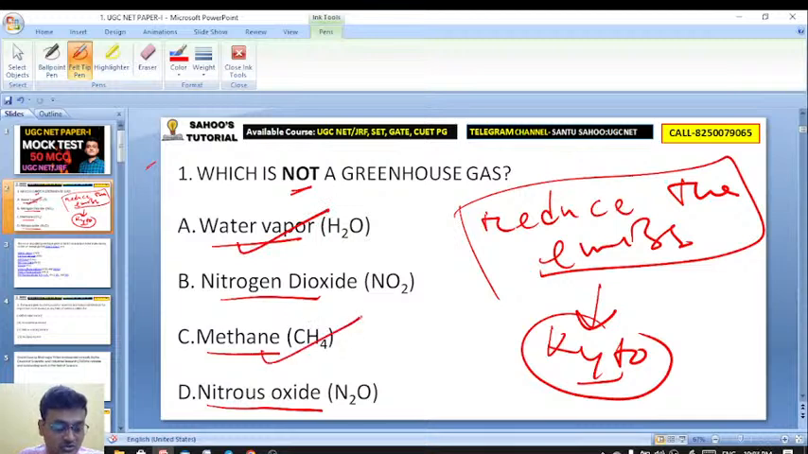So here water vapor is actually a greenhouse gas. Methane is also a greenhouse gas. Nitrous oxide is also a greenhouse gas. Whereas nitrogen dioxide is not a greenhouse gas.